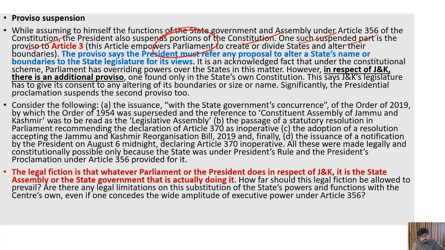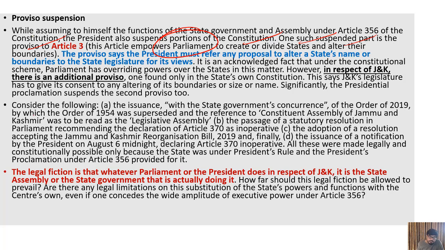That's why you are imposing the President's rule there, so that the Governor can decide in this case as the J&K Assembly would have decided. So this is a kind of trickery here, and that's why this whole issue is hailed as flawed by many scholars. The same thing is said by the writer here.